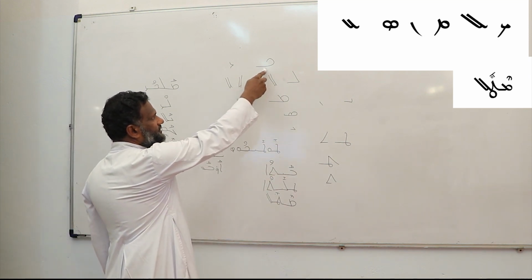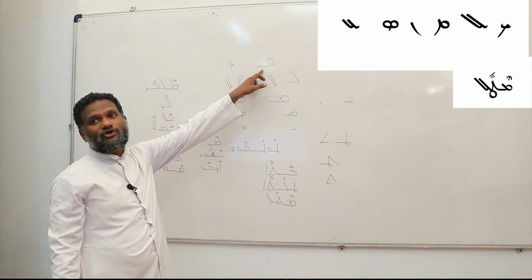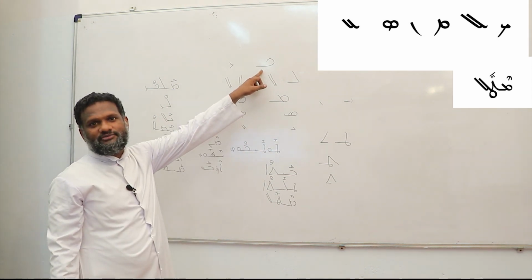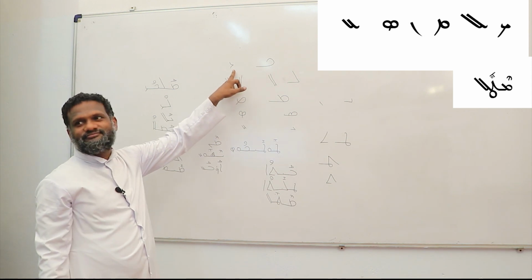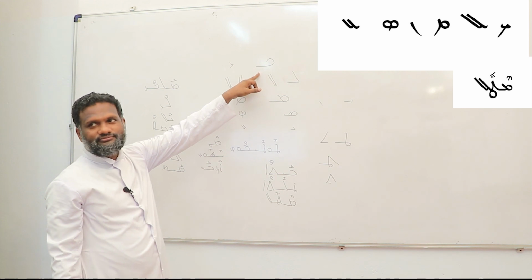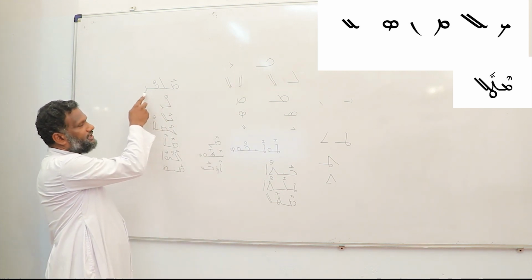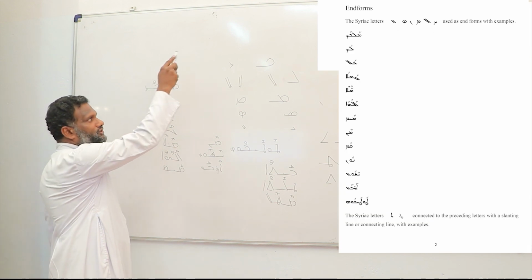Kof, the beginning form. The beginning and middle form of Kof is different from that of the end form. See the end form and the beginning form. How is it applied in a Syriac word? Malkok. Here the end form. Why is it known as end form?